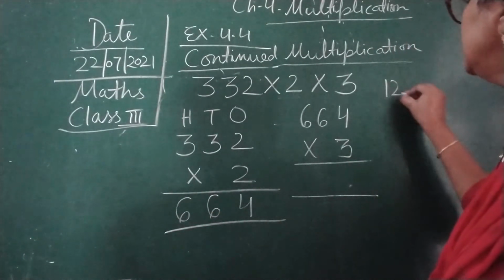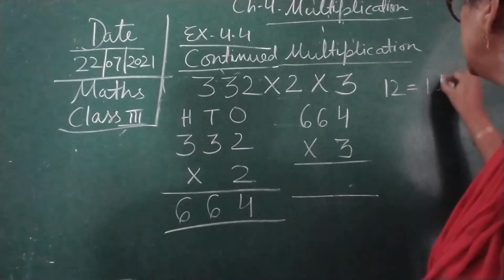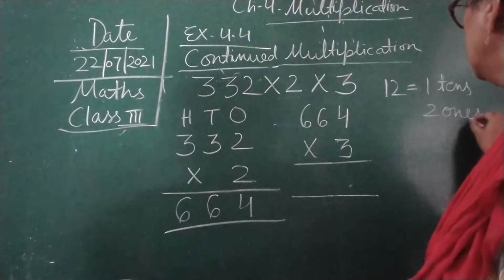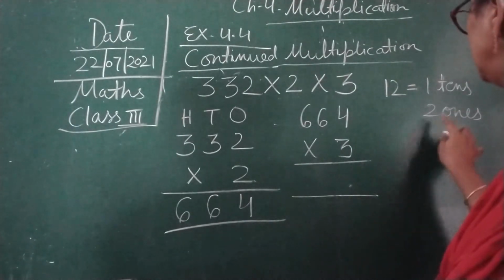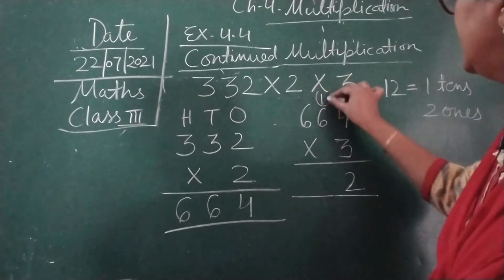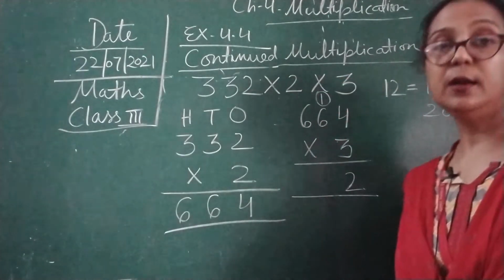Now again you can see 12 is equal to 1 tens and 2 ones children. So here again we will write 2 ones at the ones place, and now 1 ten will be carried over here to the tens place.